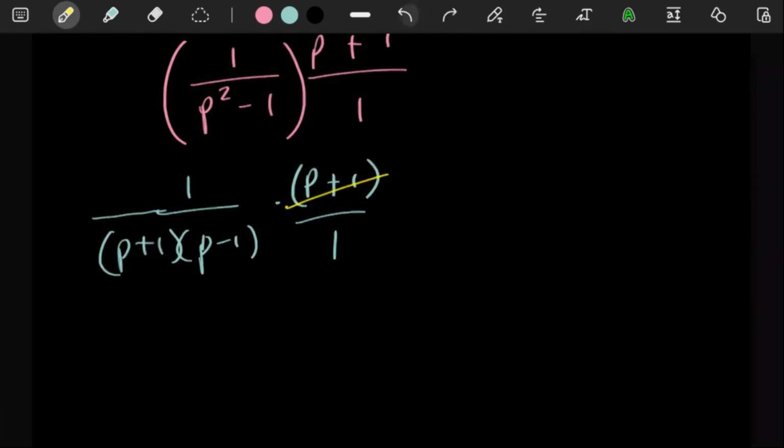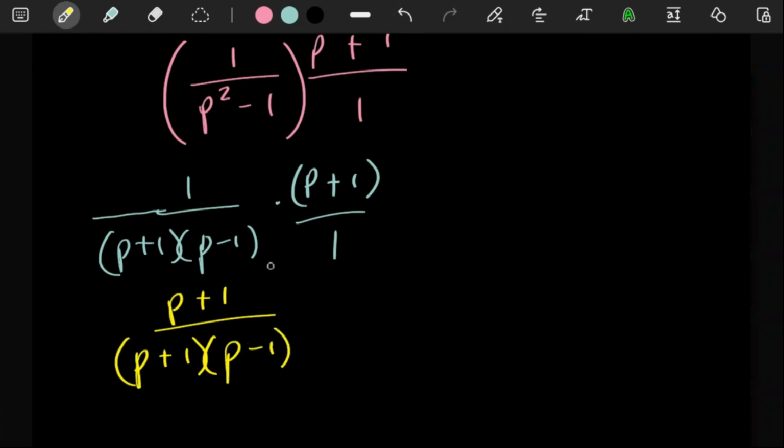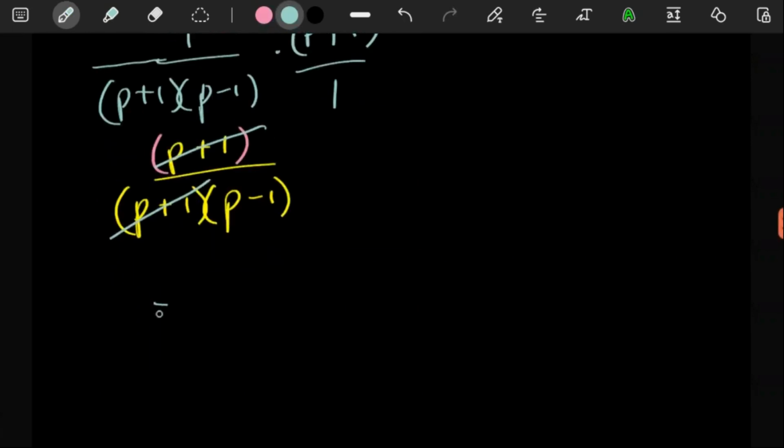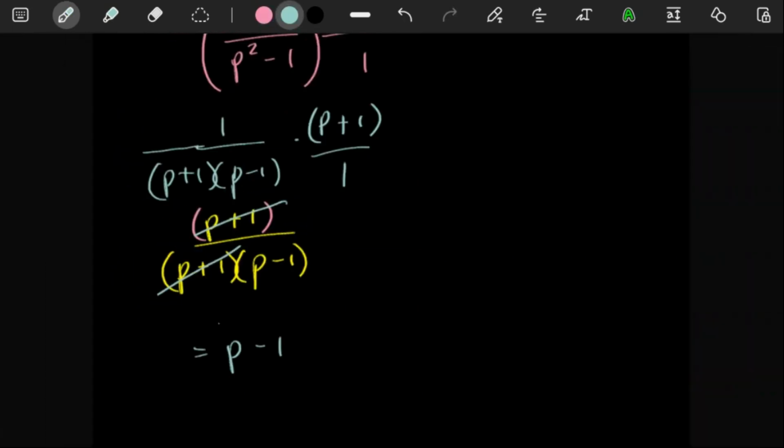Then 1 times, this is going to be gone, so 1 will be there as a placeholder. Or let me not do too many things at the same time. Let's just do it simple. 1 times this value will be p plus 1 at the top. This here times 1 will just be p plus 1 here, p minus 1 there. And then here, this will just cancel that, and your answer here is just p minus 1. I don't know where my head is today, but that was close. But let's move on.